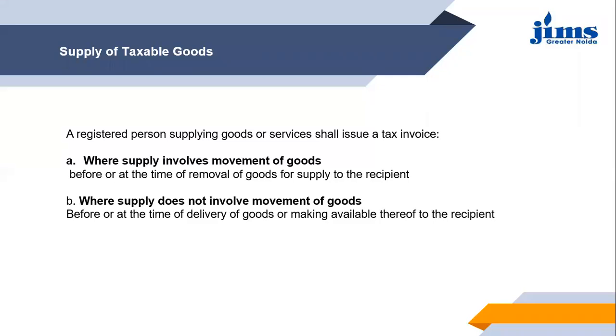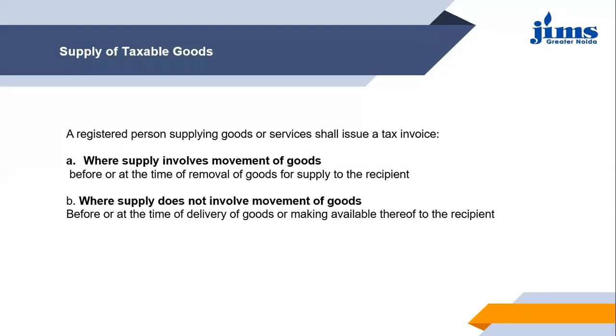Under such a situation, the time limit for the issuance of invoice is before or at the time of delivery of goods. When the goods have been delivered, handed over to the recipient, on that date or before that, the invoice should have been generated. Or, the second half of the point says, or making available thereof to the recipient.